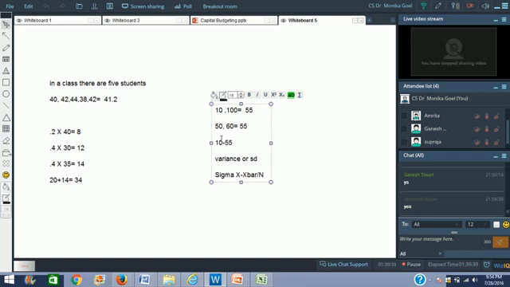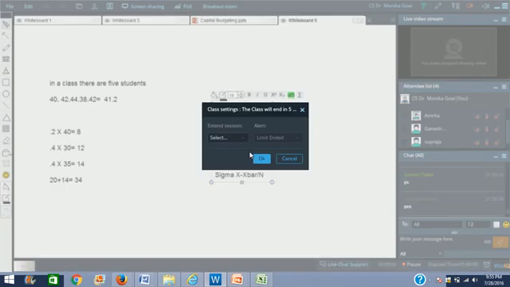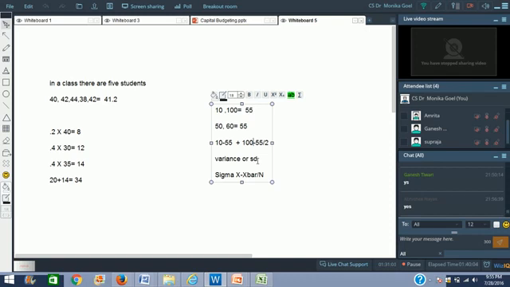So in the first case, if I say 10 minus 55 plus 100 minus 55, divided by 2. So this is how much? This is minus 45. No, it has to be 100. 10 minus 55 is minus 45, and 100 minus 55 is plus 45.